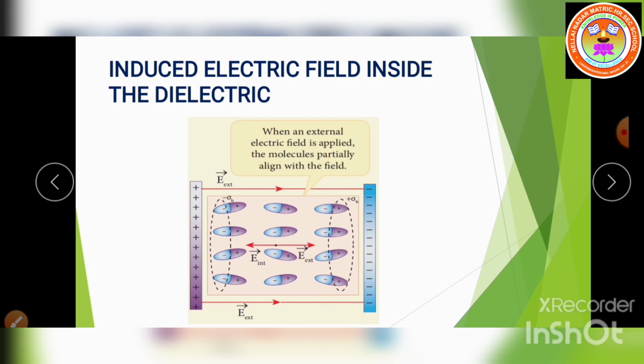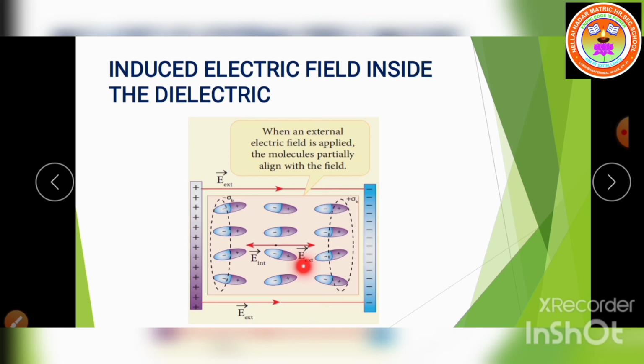In the dielectric, which has no free electrons, the external electric field only realigns the charges, and because of that the internal electric field is produced. The magnitude of the internal electric field is smaller than the external electric field.